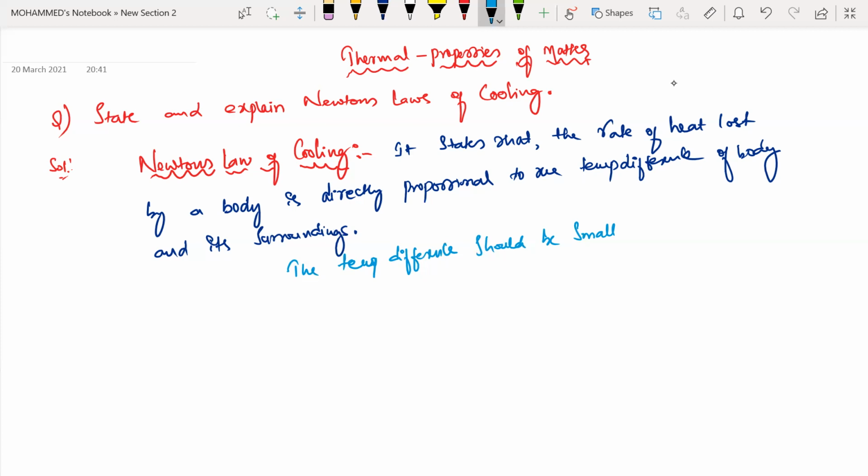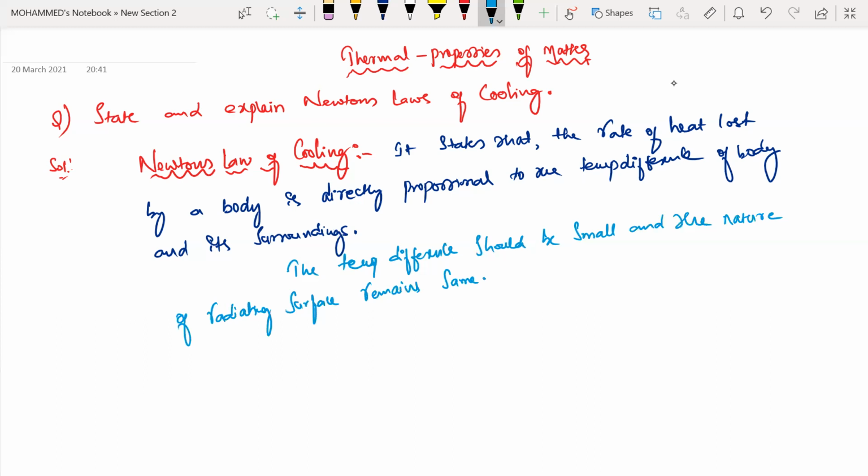So the temperature difference should be small, and the nature of the radiating surface remains the same. Like our body.